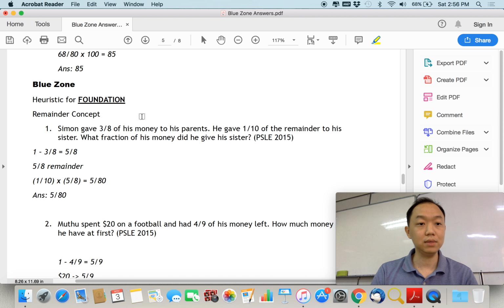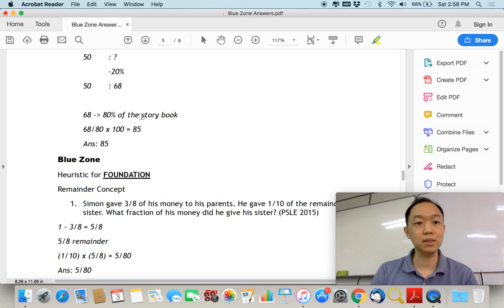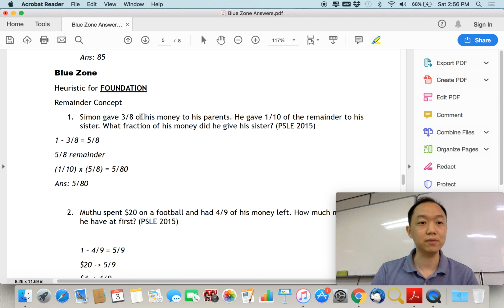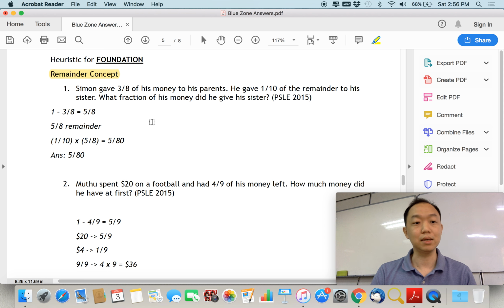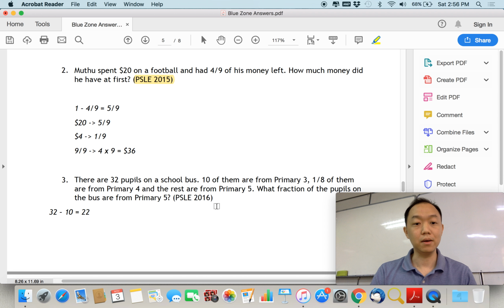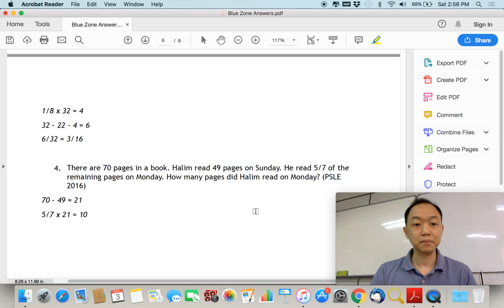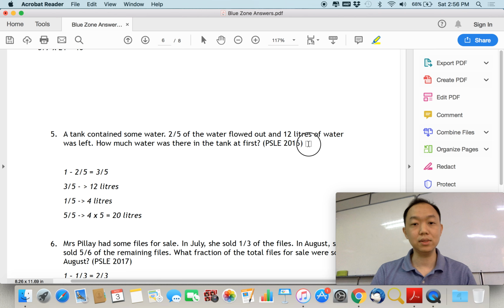After this, we also went on to look at foundation. Previously it was for standard, so now this is the foundation. For foundation, we found that most of them is just remainder concept. So there's actually no need for you to go and learn more than remainder concept. Look at all the years: 2015, 2016, see here, 2016, remainder concept, again 2016.